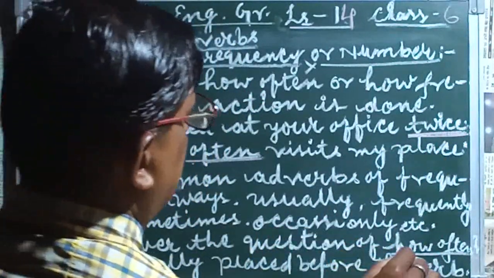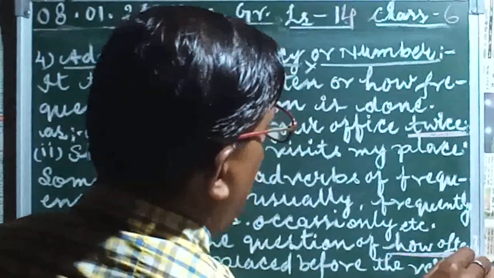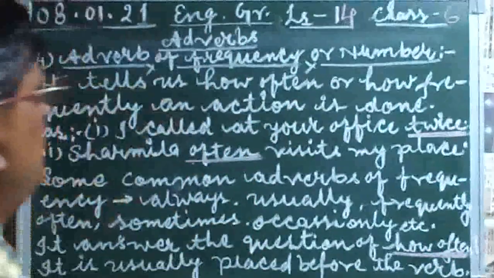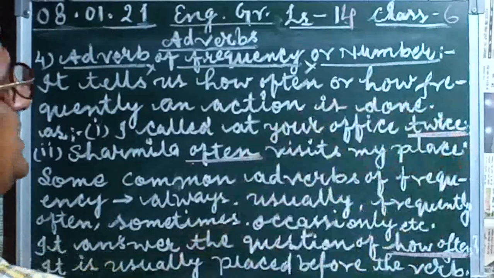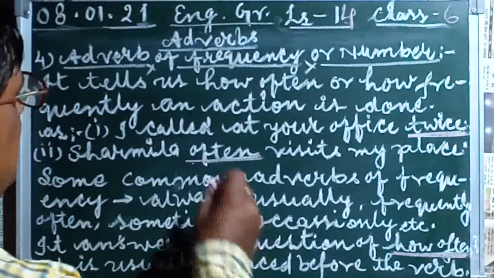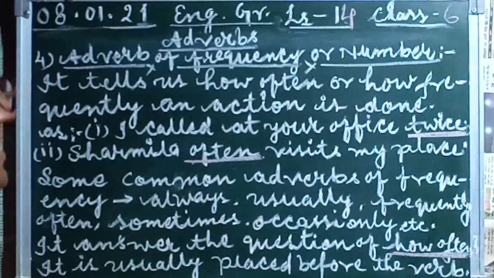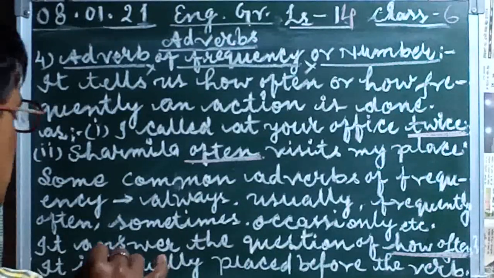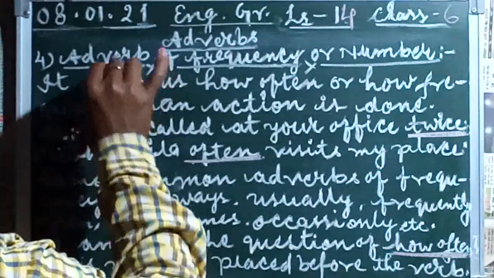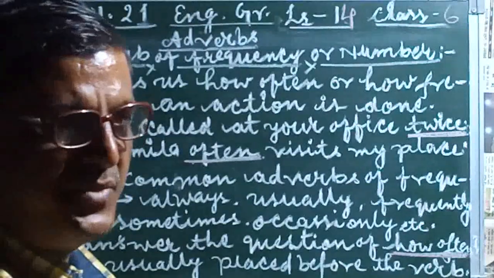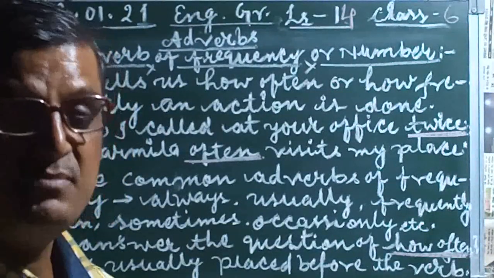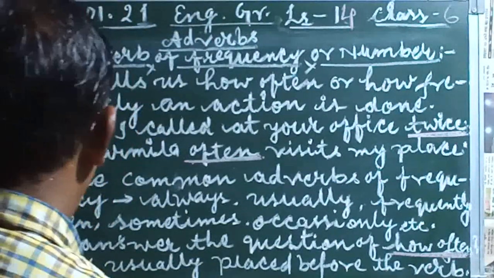You can see I am taking this one, how often, just like twice. Given here, often means aksar. So we get the answer from this adverb about the number and frequency.